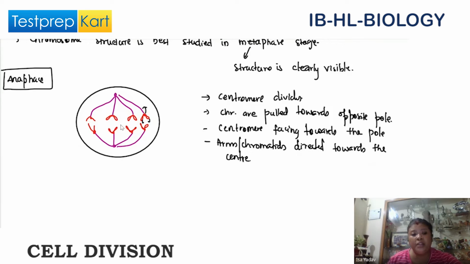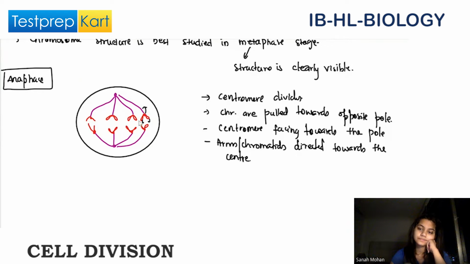Now you see, if only the chromosomes are being pulled, they have a tendency to move away. We don't want the chromosomes to simply move away from their position. So we will need something to stabilize them. So now let us study the different spindle fibers. This diagram, can you see clearly, Sana?